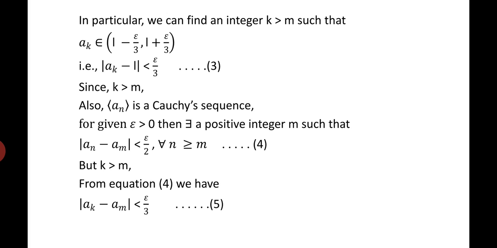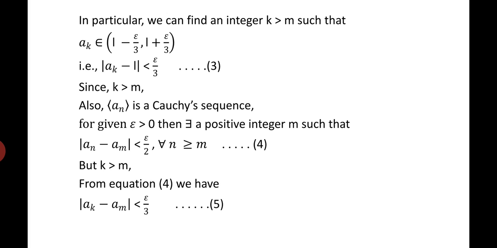a_k belongs to (L - epsilon, L + epsilon). That is, |a_k - L| is less than epsilon/3. This is equation 3. Since k is greater than m and a_n is a Cauchy sequence, we will use the definition. For a given epsilon greater than 0, there exists a positive integer m such that |a_n - a_m| is less than epsilon/2 for all n greater than or equal to m.